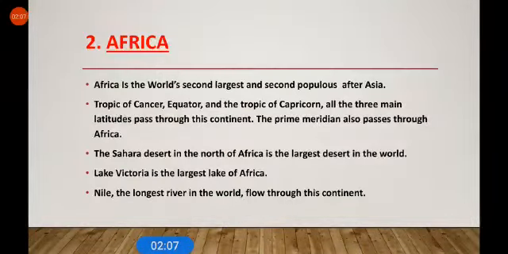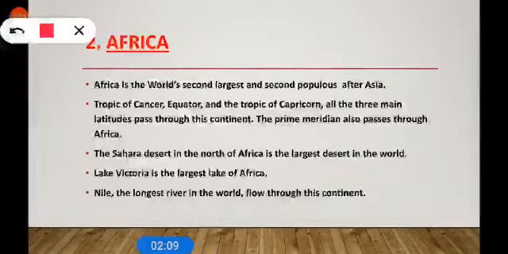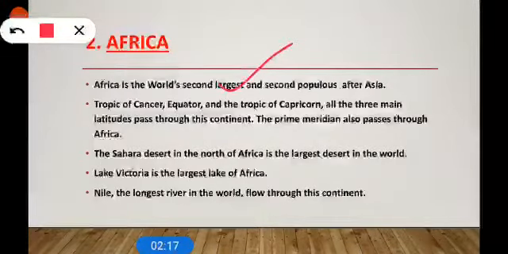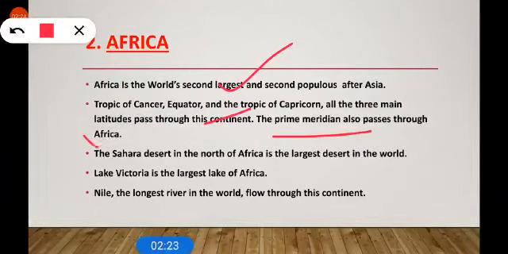Now, Africa. Africa is the world's second largest and second most populous continent after Asia. The Tropic of Cancer, the Equator and the Tropic of Capricorn, all 3 main latitudes pass through this continent. The prime meridian also passes through Africa. The Sahara Desert in the north of Africa is the largest desert in the world. Lake Victoria is in Africa, which is the largest lake of Africa.